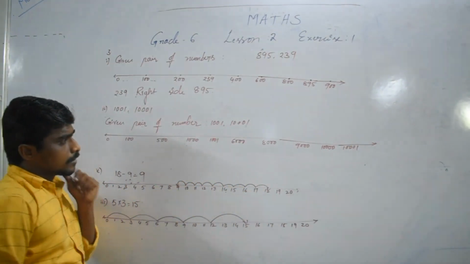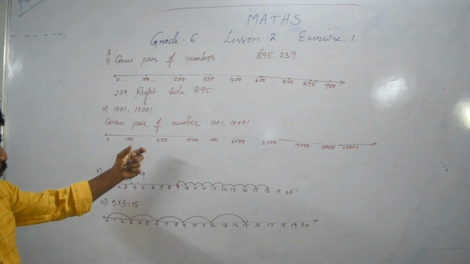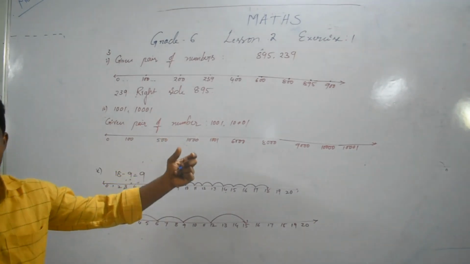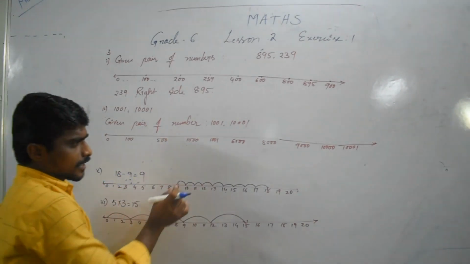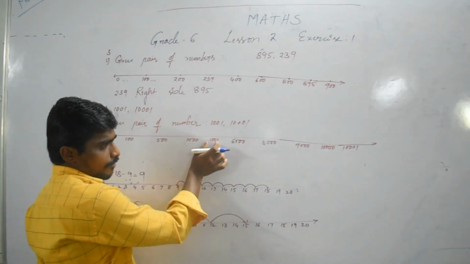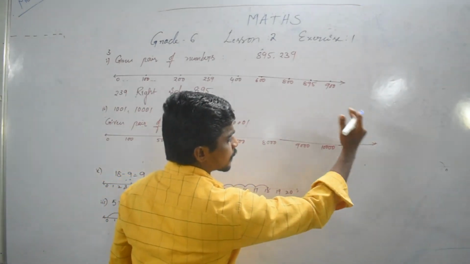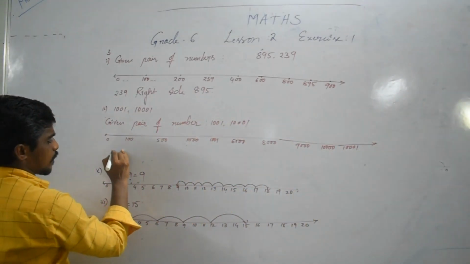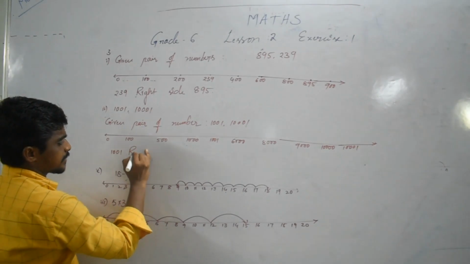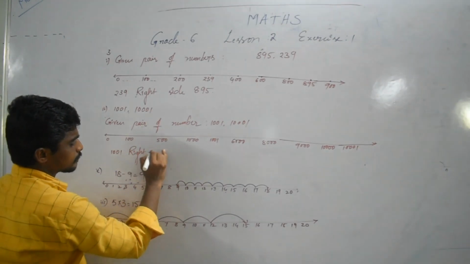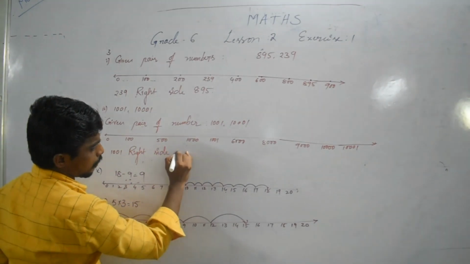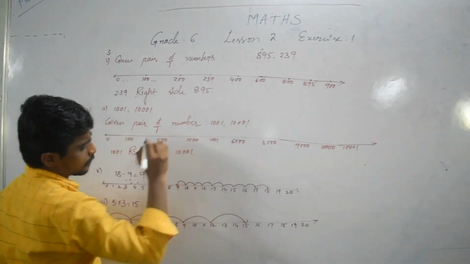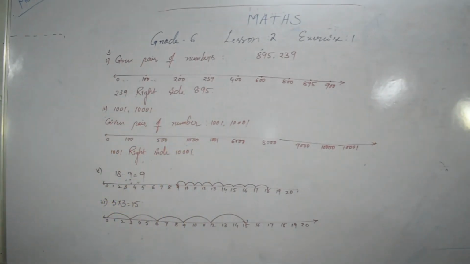Which number is on the right side of the other? So 1001 is on the left side, and 10,001 is on the right side.